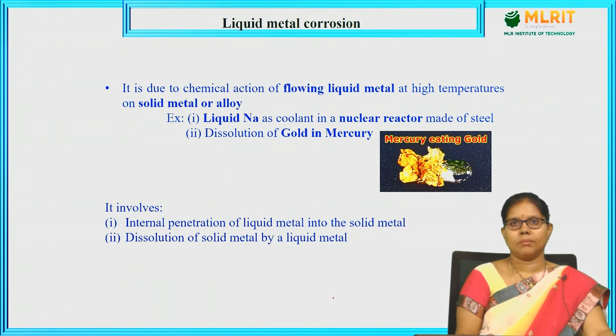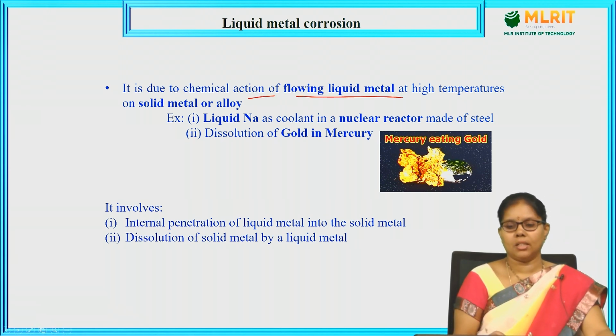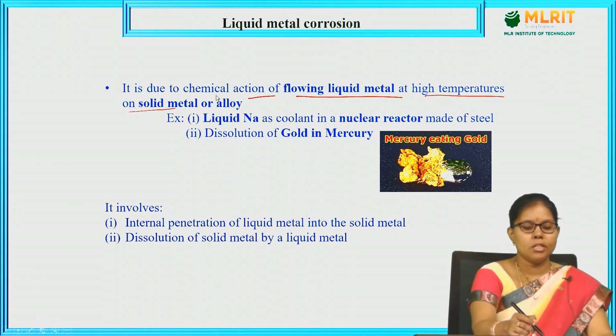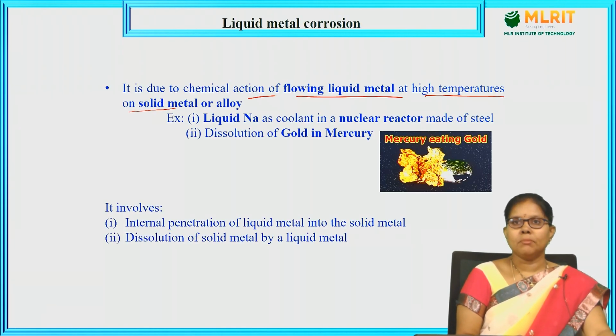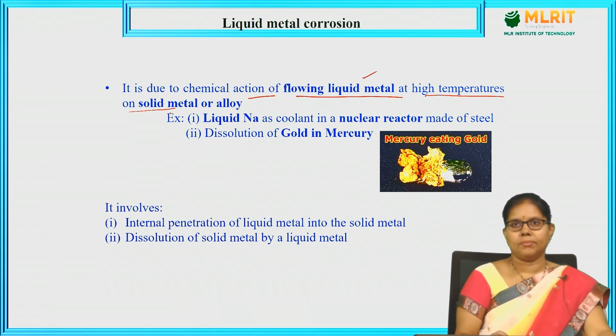Liquid metal corrosion. Here, in the absence of moisture, we have one liquid metal and one solid metal. Because of the liquid metal, the solid metal is going to be impacted in two ways. It is due to the chemical action of the flowing liquid metal at high temperatures on the solid metal or alloy. It is nothing but the chemical reaction between the liquid metal and the solid metal. Let us take one example. The liquid metal is mercury. The solid metal is gold.